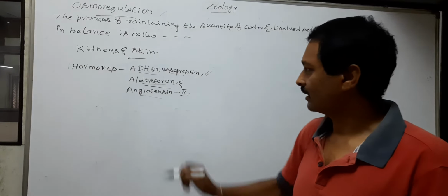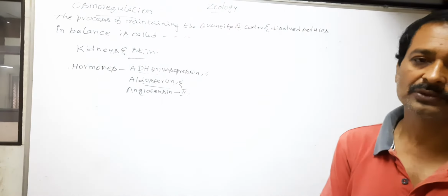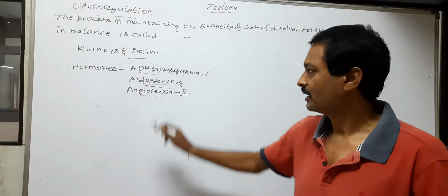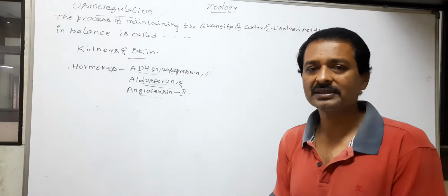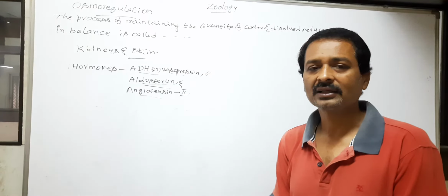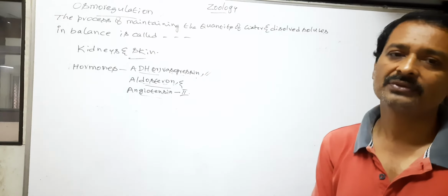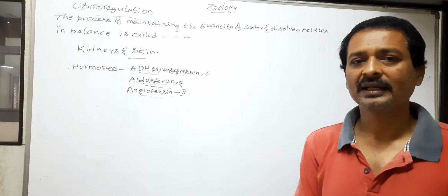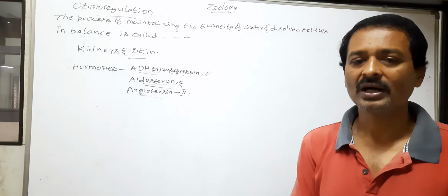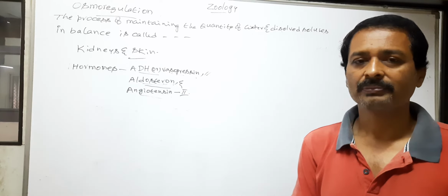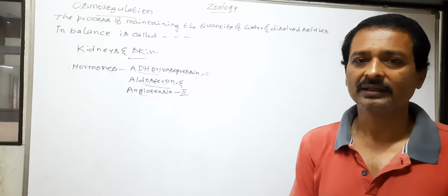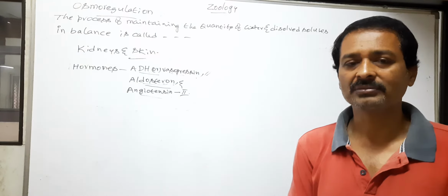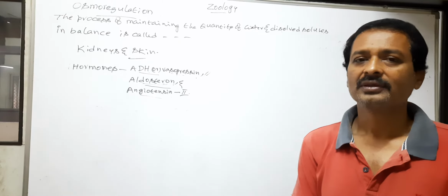Next, aldosterone is also a hormone. It is produced from the adrenal glands. Aldosterone also stimulates the DCT and collecting duct of the nephron. The stimulated DCT and collecting duct absorb water and sodium from primary urine into blood and promote the secretion of potassium into the nephron.